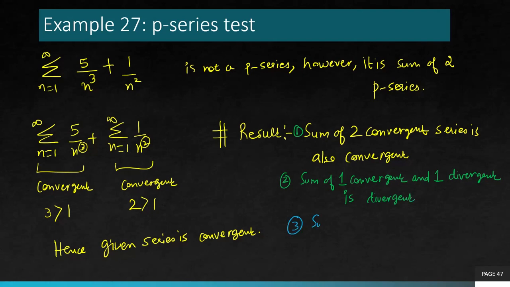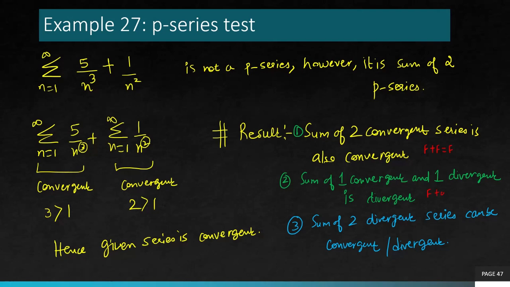And the third result is that the sum of two divergent series can be anything. It may be convergent or it may be divergent. So you cannot say anything. It's easy to understand this from the analogy that if you add two finite numbers, finite plus finite is definitely finite.